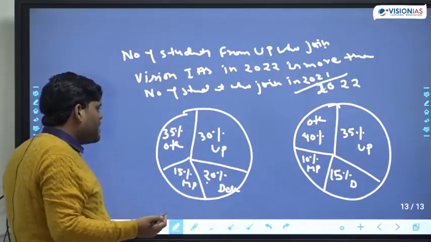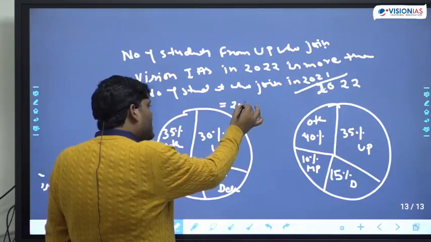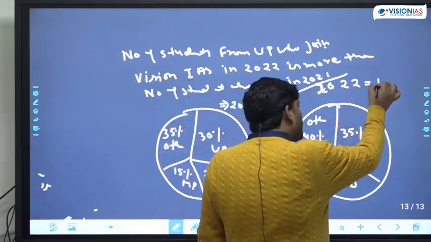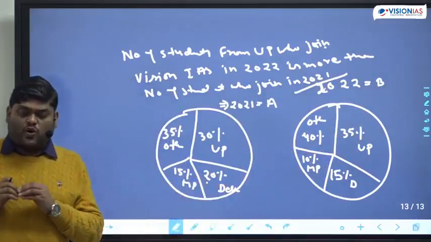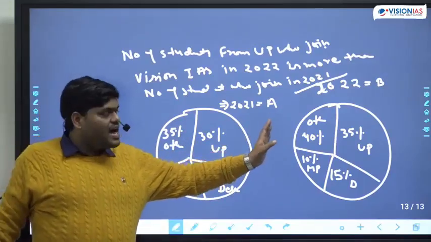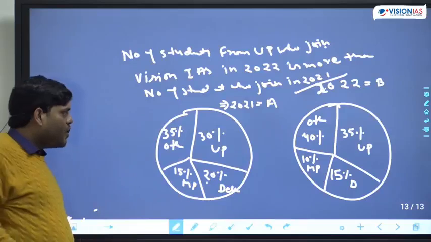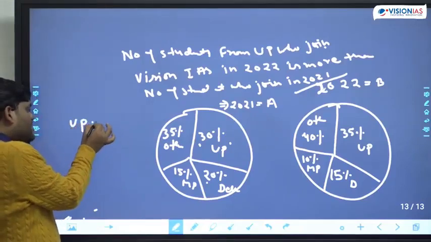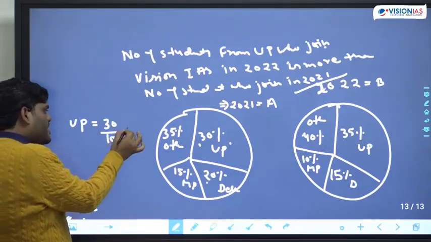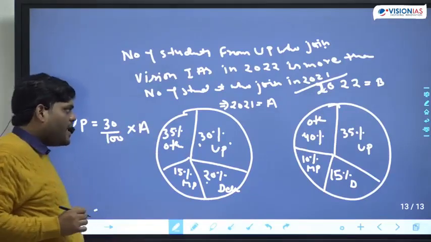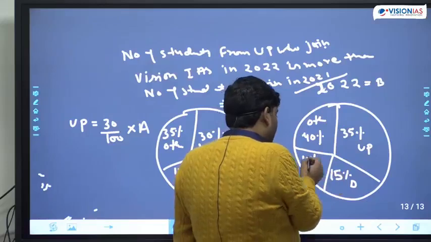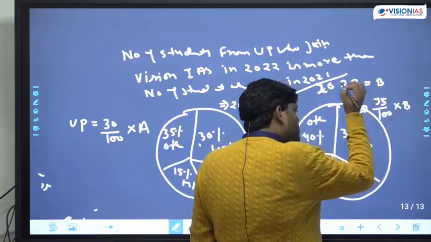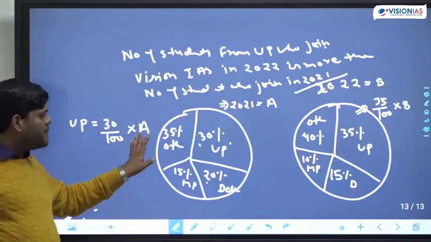See, the basic logic: suppose total students in 2021 is A, and total students in 2022 is B. Total students who joined Vision IAS in 2021 is A, and who joined in 2022 is B. Now, how many students joined from UP? 30% of total, so from UP it is 30/100 multiplied by A. And in 2022 from UP, the number of students who joined is 35% of B. Now, tell me, do we have any relationship between A and B?